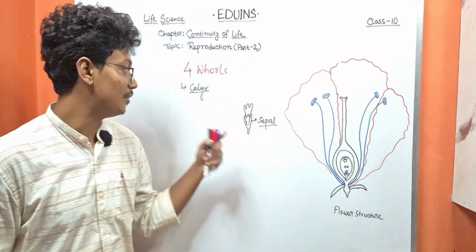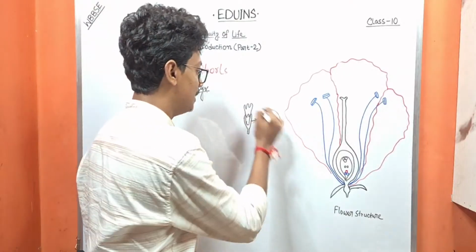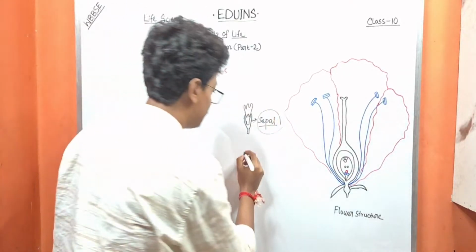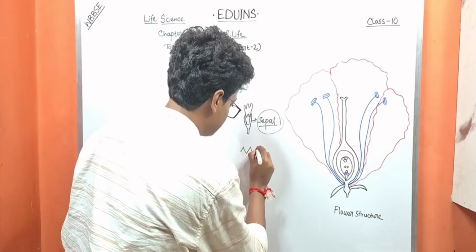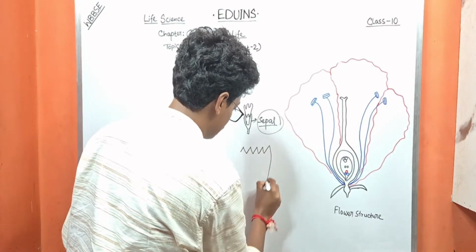Now, what is sepal and what is calyx? If I cut the sepal, it will look like this.